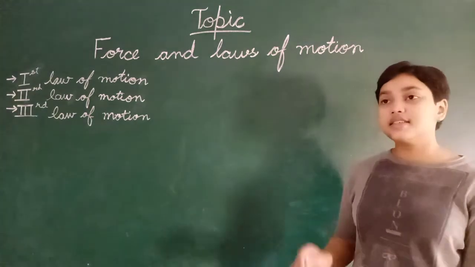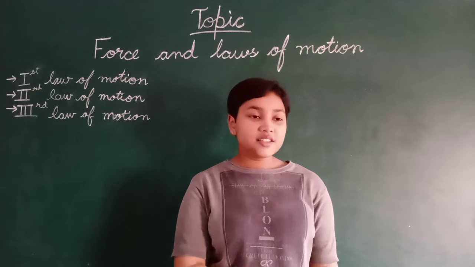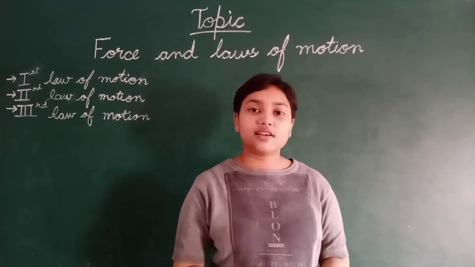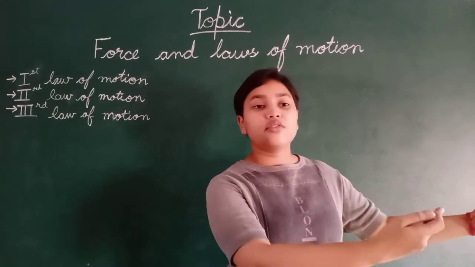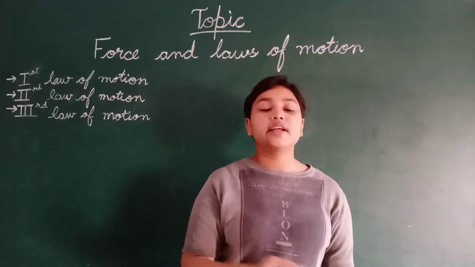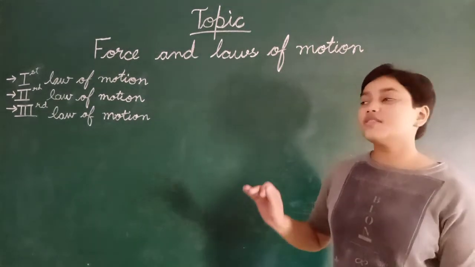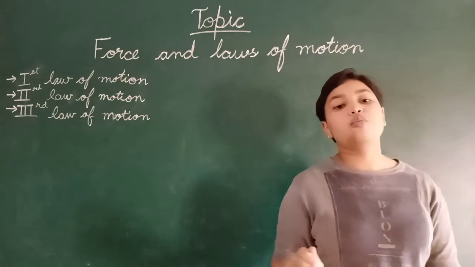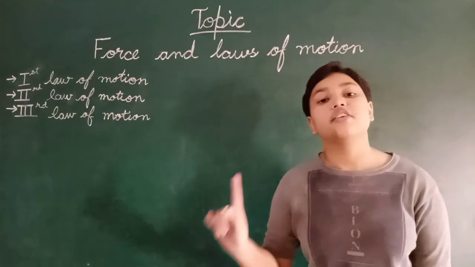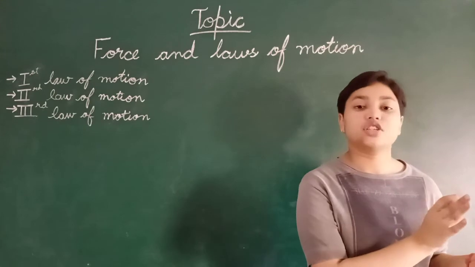Another example is a bullet. When you fire a bullet from a gun, you move a little bit backwards. Why? Because the bullet moves forward, then the reaction of the bullet is applied on the gun. That's why you move backward. This was the third law of motion. Every action has an equal and opposite reaction.